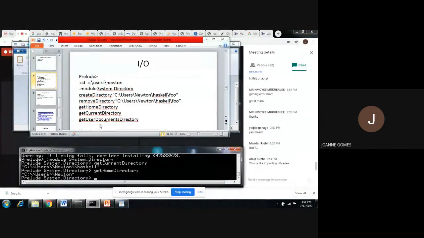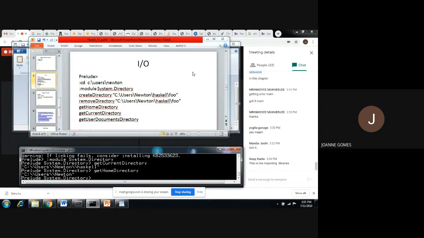Okay, so where is my document folder? If you type this, it will give you the document folder. Anyway, there is a long list of commands you can try after importing this module. You will get it in one of the web references. Now, I know my current directory is the Haskell directory right here.